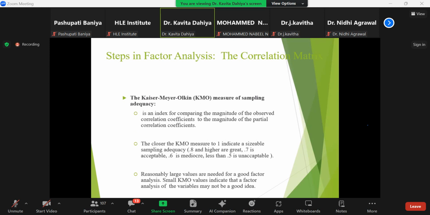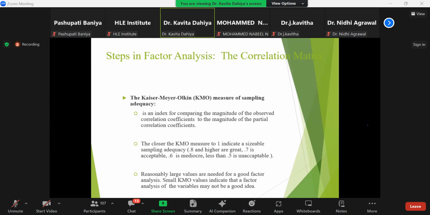Kaiser-Meyer-Olkin measure of sampling adequacy, KMO, is also very important. It is an index for comparing the magnitude of the observed correlation coefficients to the magnitude of the partial correlation coefficients.